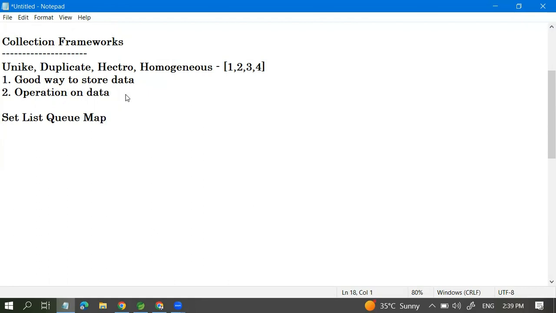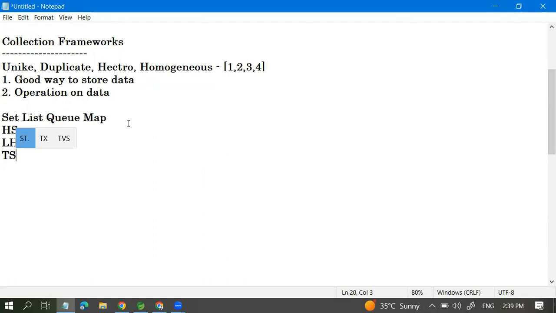Every interface has its own implementation classes. Set has HashSet, LinkedHashSet, and TreeSet, so like that there are implementations of the set.